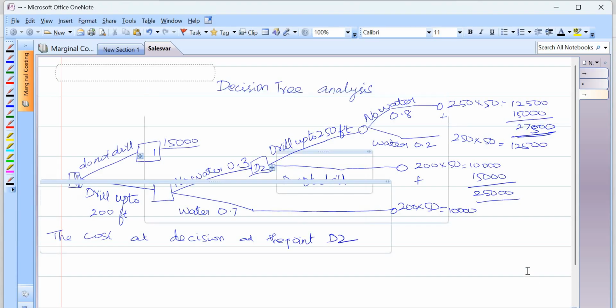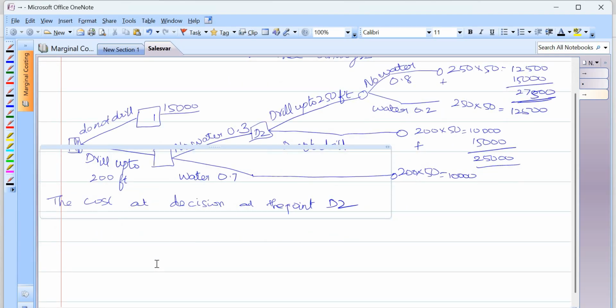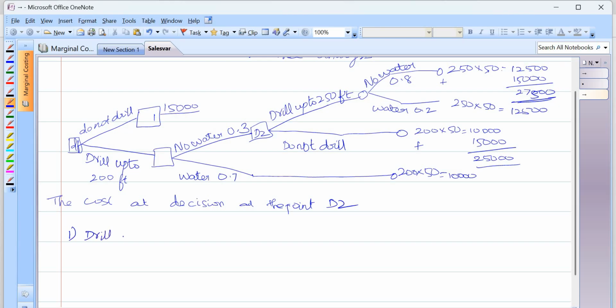So what is D2? That is drilling up to 250 feet.